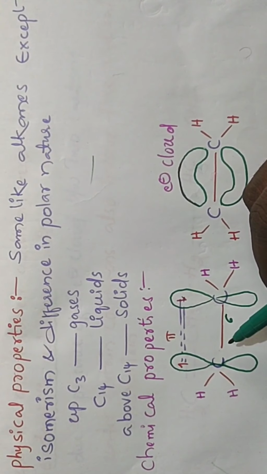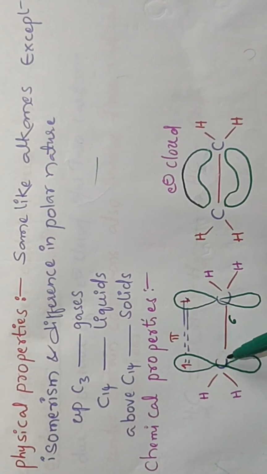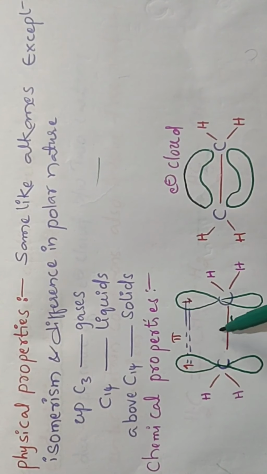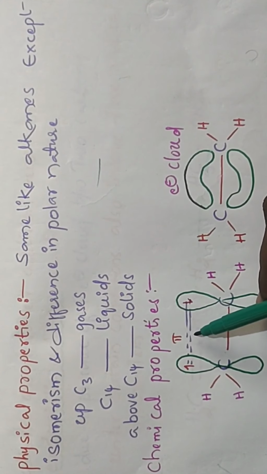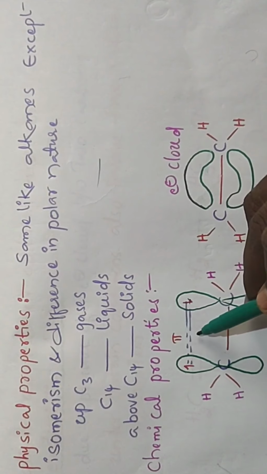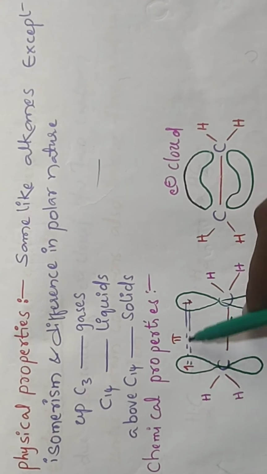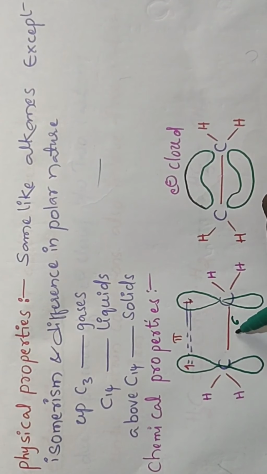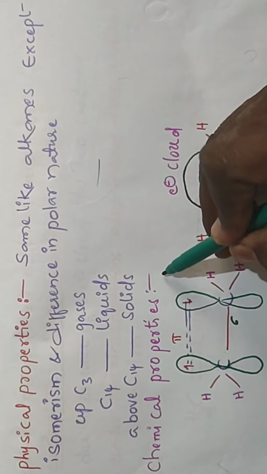Alkenes are involved in addition reactions. Why? Between the two carbons, one sigma and one pi bond are there. Sigma is a strong bond, pi is a weak bond. Why is it weak? Because side to side partial overlapping takes place. If we are going to break a bond, pi or sigma, which one is easy? Pi. Because of the side to side overlapping, breaking of the pi bond is very easy compared with the sigma. That is the reason alkenes go through addition reactions.